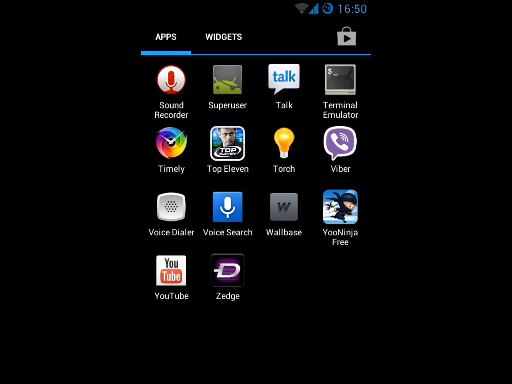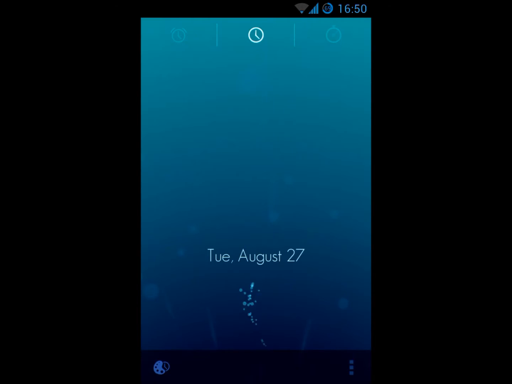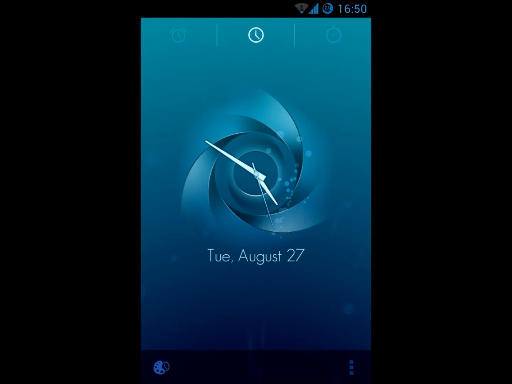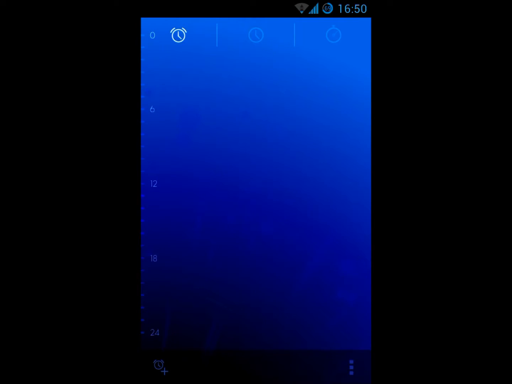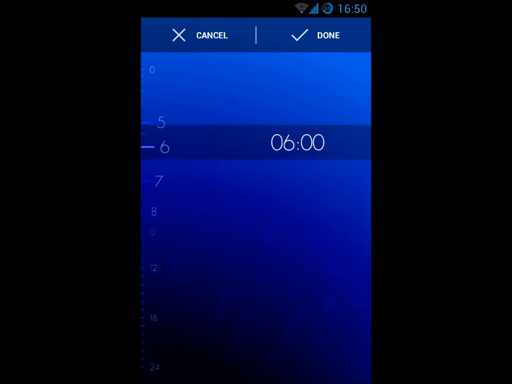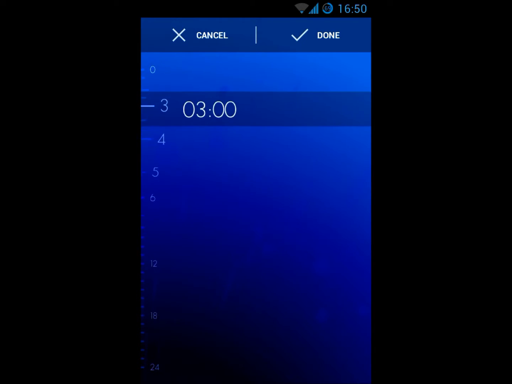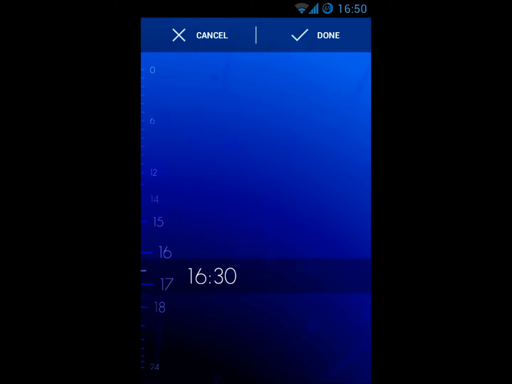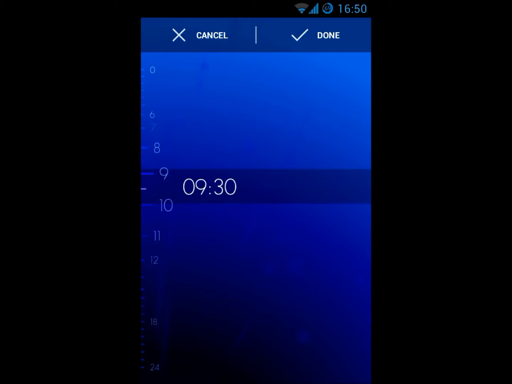It's a new app, very cool. Here it is, with its unique look. Here are the alarms. You can choose the time you want the alarm very smoothly. Yeah, cool.